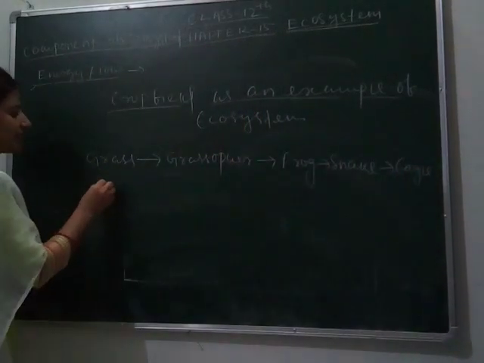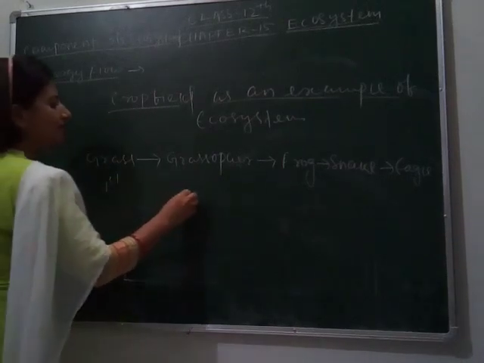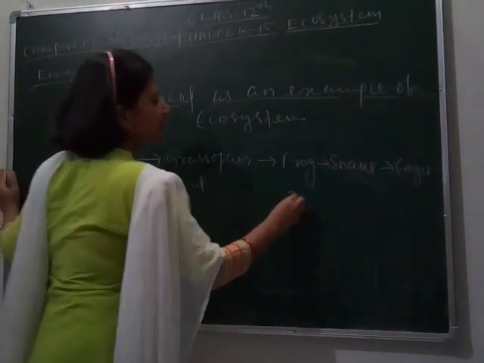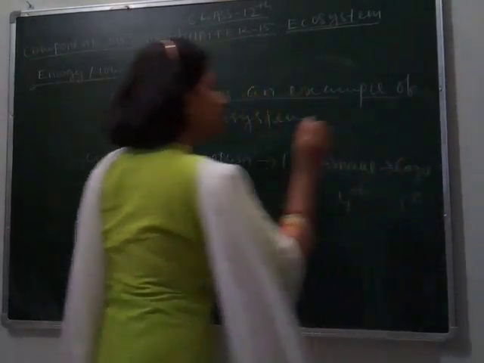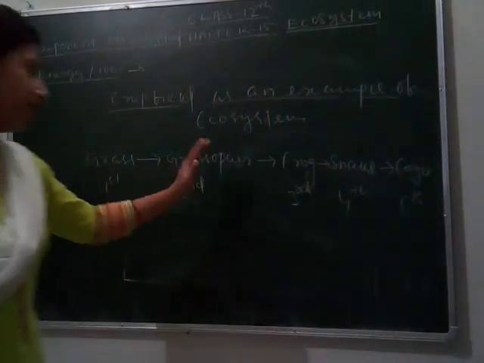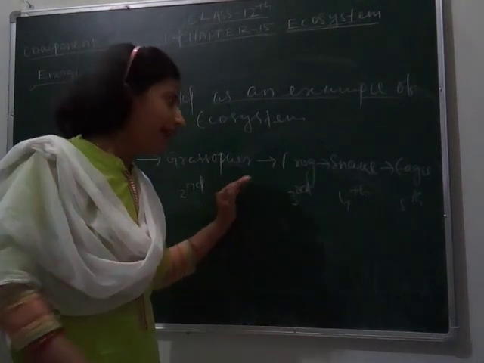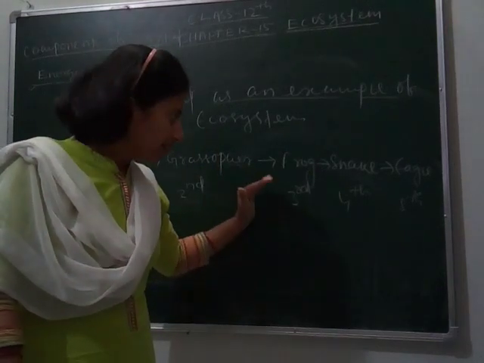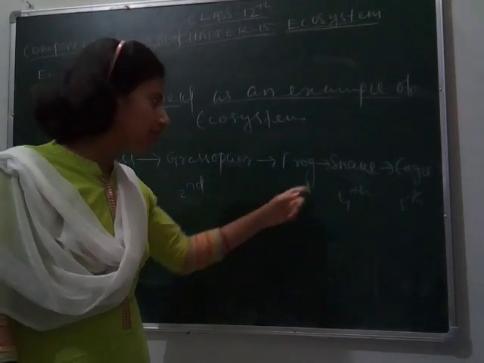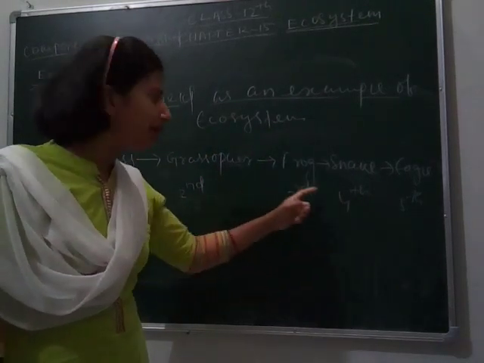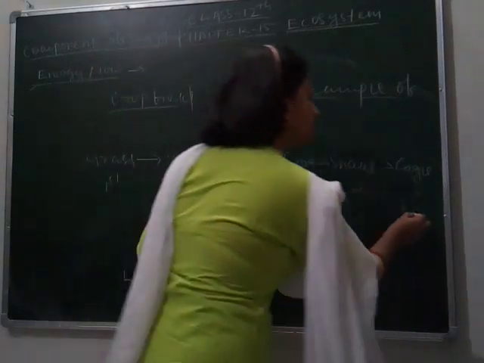So this is the first trophic level, second, third, fourth and fifth trophic level. But in the previous topic I told you that a food chain is always limited, containing 3 to 4 trophic levels, but the example I gave contains 5 trophic levels.